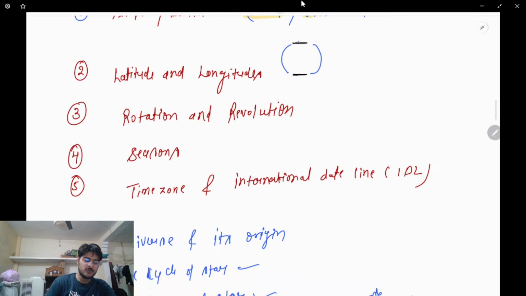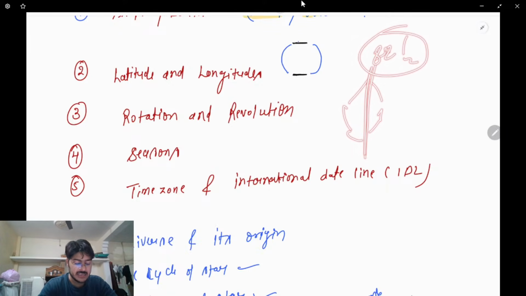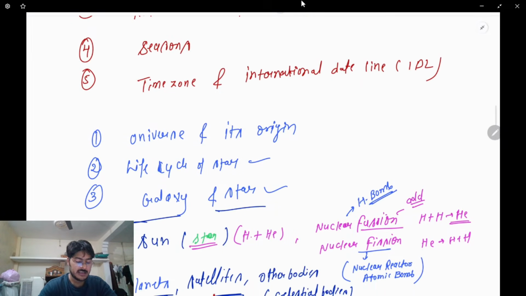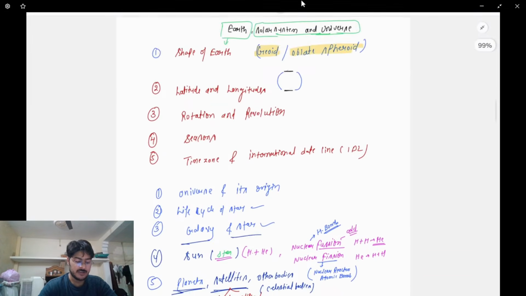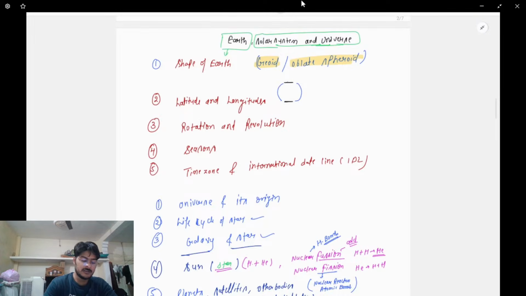Time zone, I have talked about overall all the imaginary longitude lines. These are the lines they use to draw the time zones. In India, we only have one time zone, which passes near Mirzapur in UP at 82 and a half degrees. So if this is India, it will pass from Mirzapur at 82 and a half, nearly that. Okay. Next, time zone and the international date line. Clear? So these were the things, and overall this is in the context of Earth.